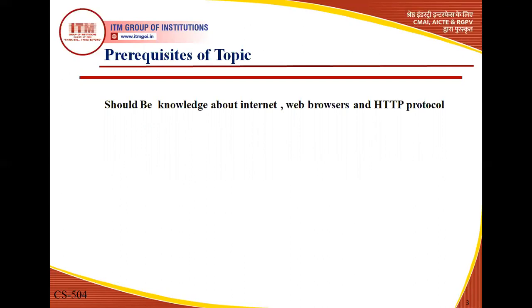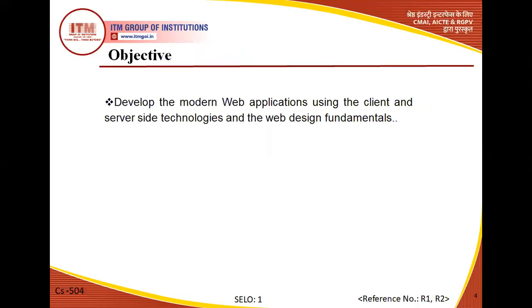The things that should come to your mind are that you should have knowledge about the internet, some knowledge of web browsers, and a very important protocol that we always use on the internet, which is the HTTP protocol. Whenever we work on the internet, the very basic protocol that we use on the web page is the HTTP protocol, which is Hypertext Transfer Protocol.